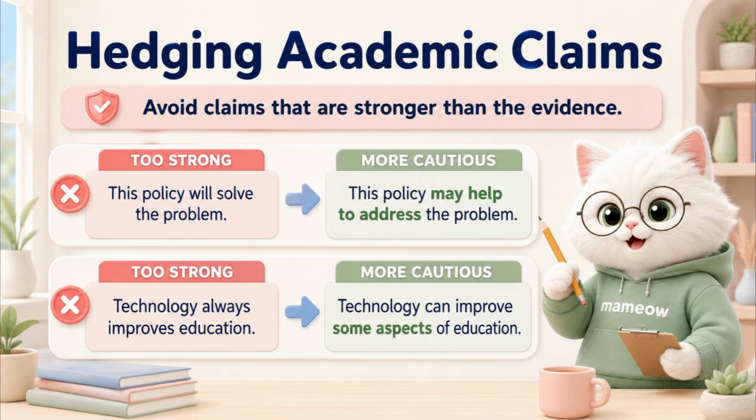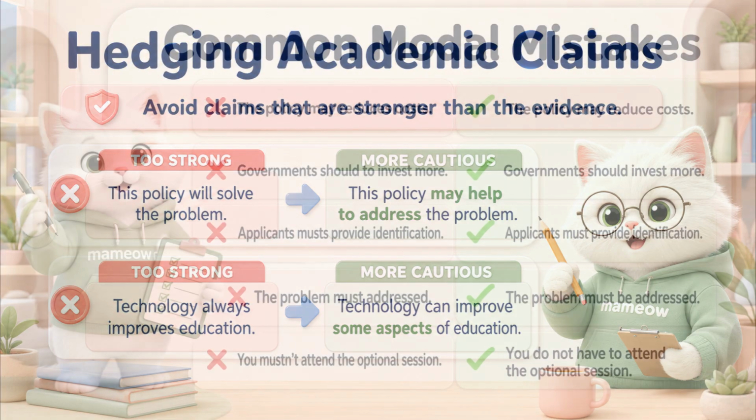In academic writing, avoid making claims that are stronger than your evidence. For example, this policy will solve the problem makes a definite prediction. This policy may help to address the problem is more cautious. Next, technology always improves education is an absolute claim. Technology can improve some aspects of education is recognized as a general possibility, without claiming that the result is universal.